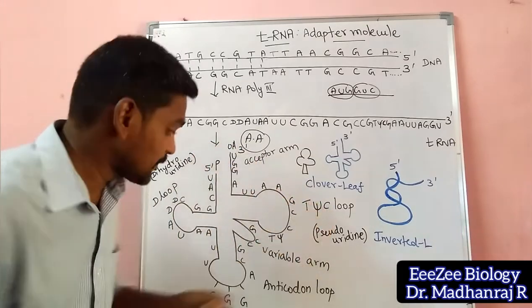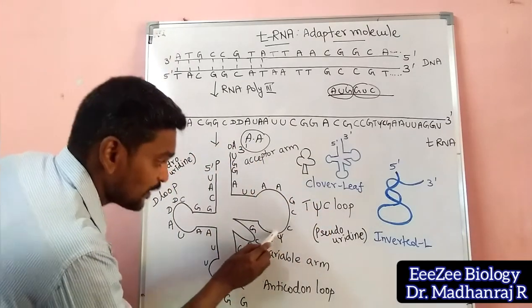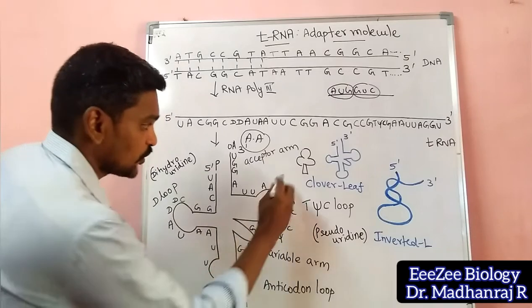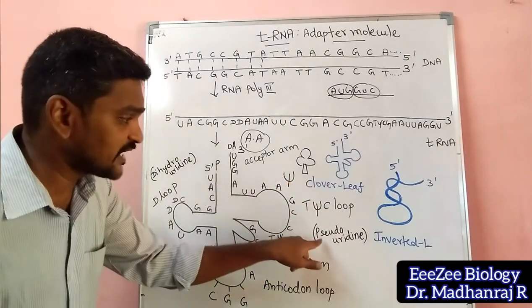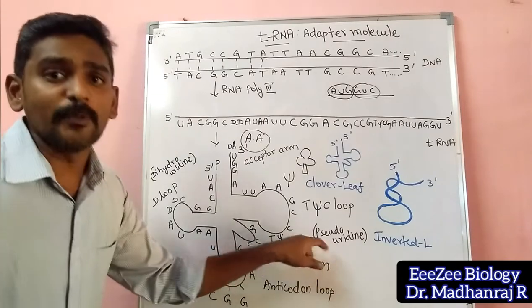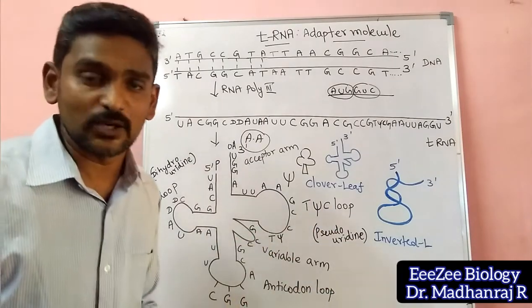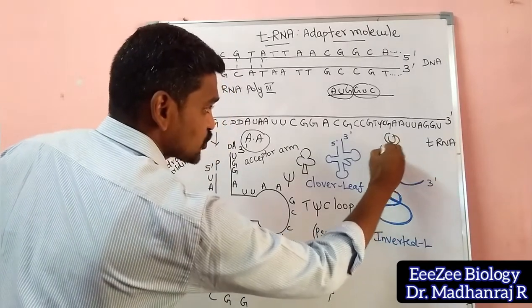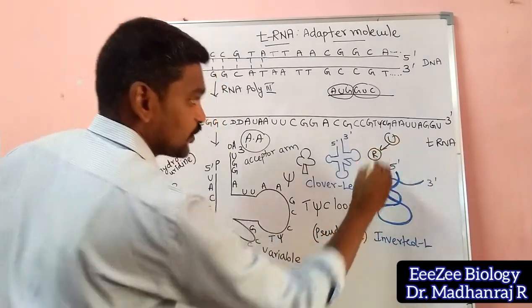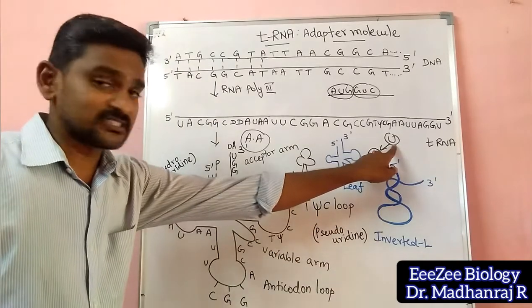So here you can see thymine on this U. The U will be like this, and you can put a slash like this. What does that mean? It is a pseudouridine. What is pseudouridine? Usually the uracil will be attached to the ribose sugar. As you all know, this base is a nitrogen base.